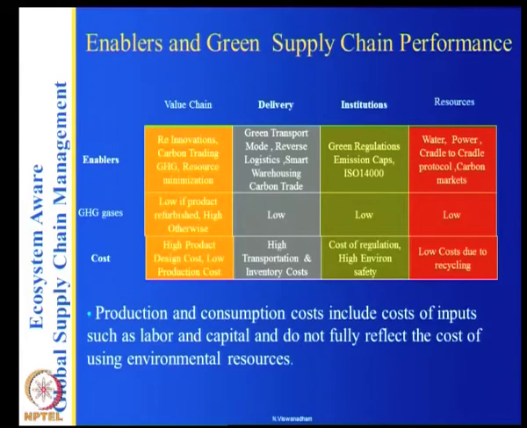So the point I am making here in this diagram is, when you are looking at the performance, what are the performance parameters you are going to measure? A, cost, and B, GHG gases. See which are the value chain parameters that lead to low GHG gases, which lead to high GHG gases, and so on, so that you can talk to the decision makers and try to make the appropriate changes.